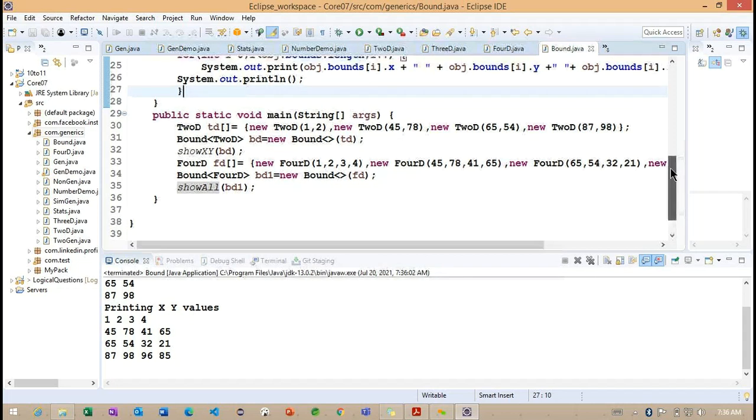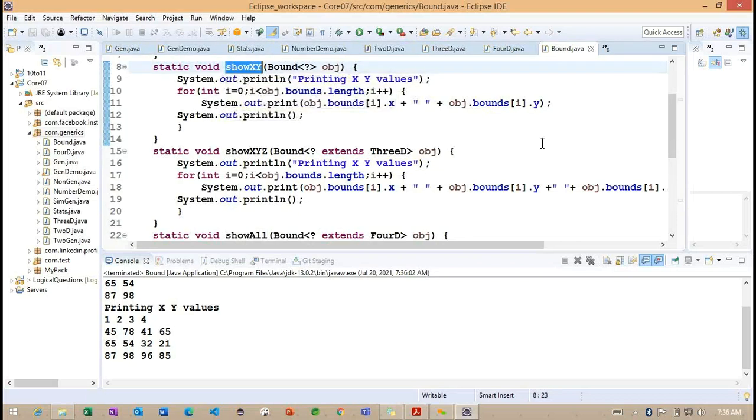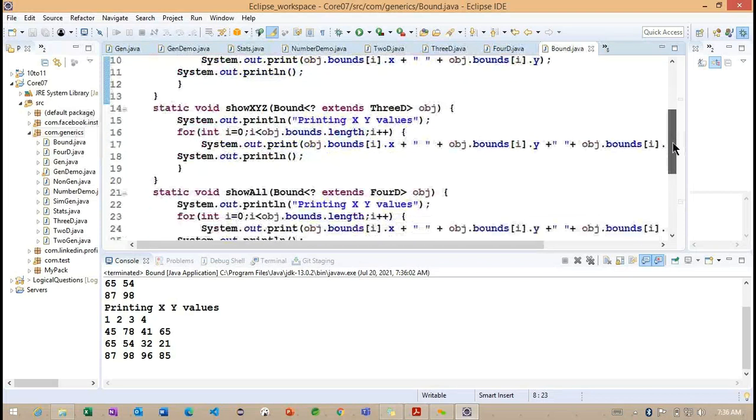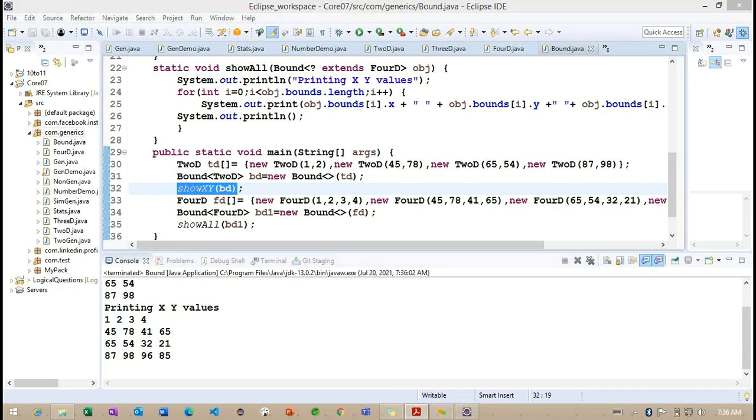Getting the point? This method is applicable only for the 2D class. Here I'm trying to pass the 2D section. It is the same type, we can follow only 2D. If I try to change it, we are not getting the parameters section, the subclass instance variable section. This is very important when we work with inherited concepts, when we extend one class to another. So we need to define the methods carefully.